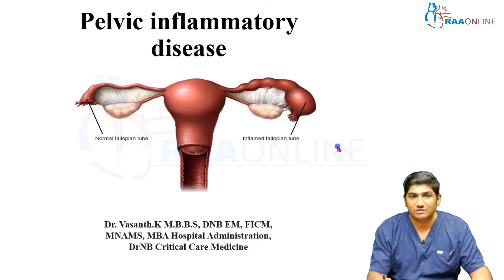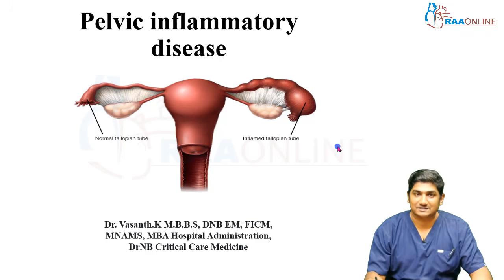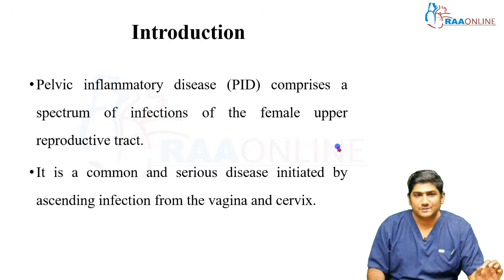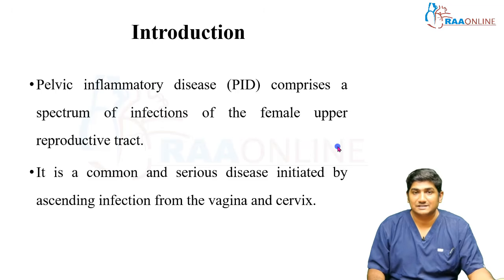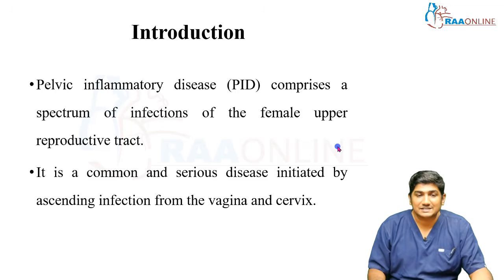So you need to have a very thorough understanding of PID, because this is one of the reasons for not only ovarian tumor but also infertility, and even high mortality if it develops into tubo-ovarian abscess. Today we are going to see pelvic inflammatory disease in depth. It comprises a spectrum of infections of the female upper reproductive tract. This is very common, and possibly you will be missing it in your ER for the reasons I said, and it's also a serious disease. It's initiated by an ascending infection from the vagina or the cervix.